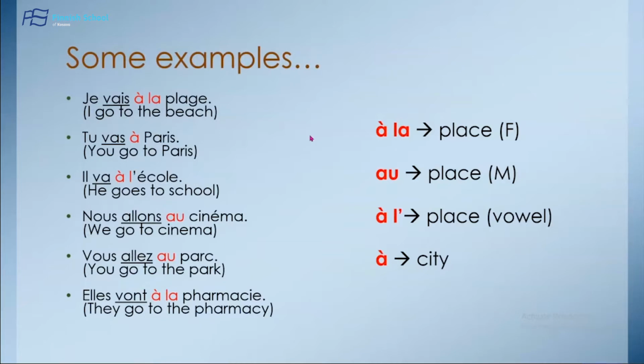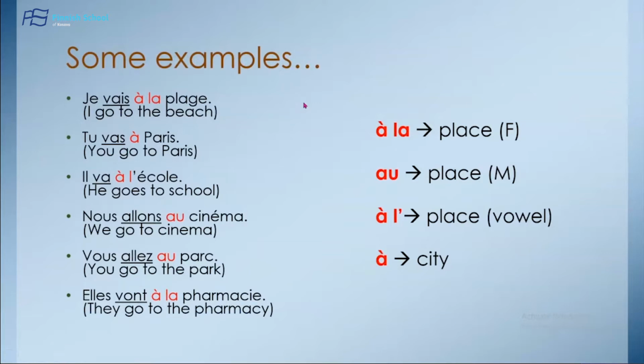You have also the translation in English, as you can see. And the verb aller is underlined. Vais, va, va, allons, allez, vont. So the verb to go is underlined, and as you can see here, it's in the same order with the personal pronouns.